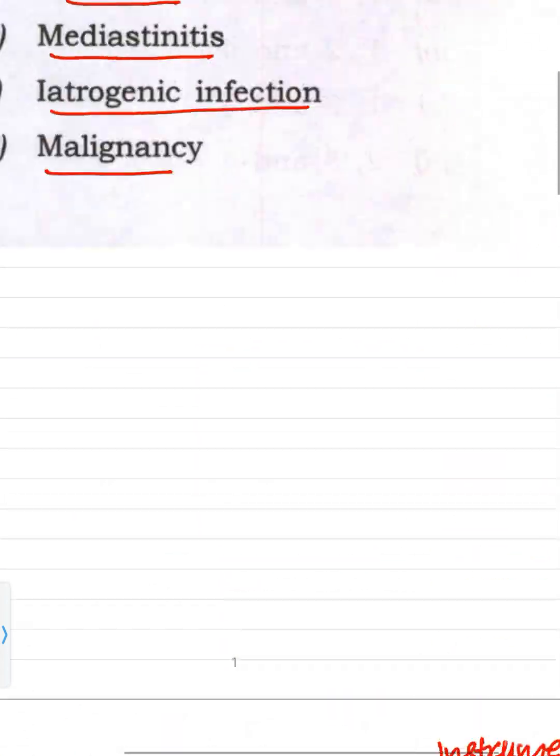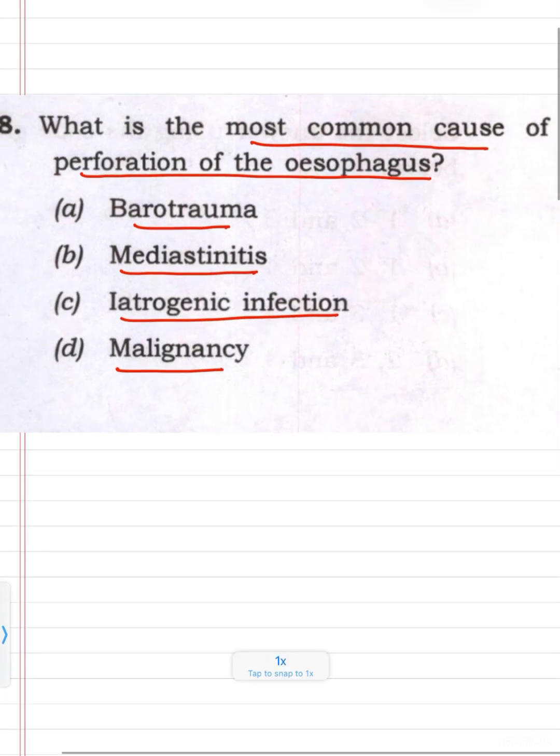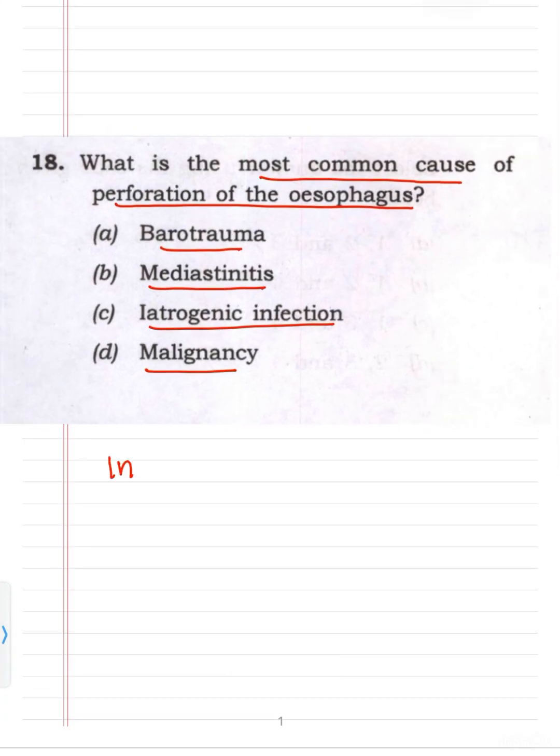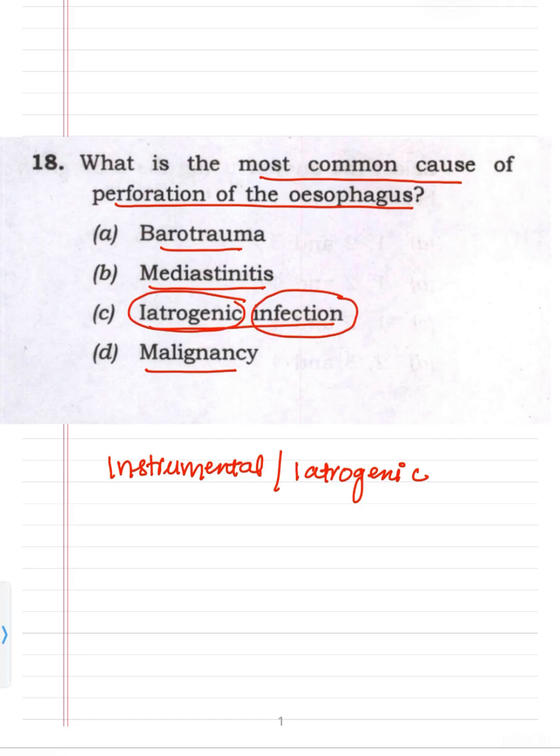So we can say that the most common cause of the perforation of esophagus is instrumental or endoscopy or iatrogenic. But in this question, the examiner has played with the language. In option C, they have written iatrogenic infection, not just iatrogenic. So that's why option C is wrong. That's why iatrogenic infection is not the answer.